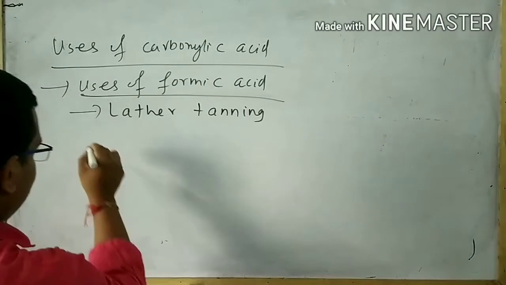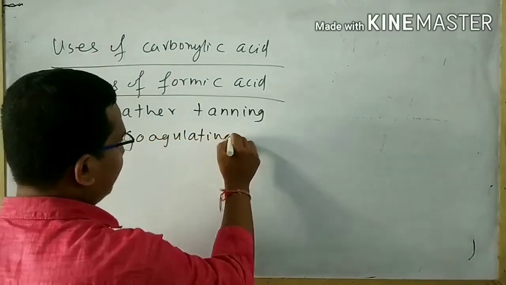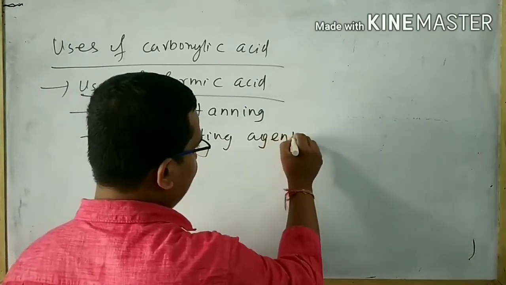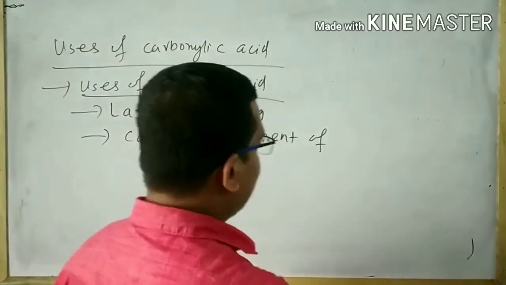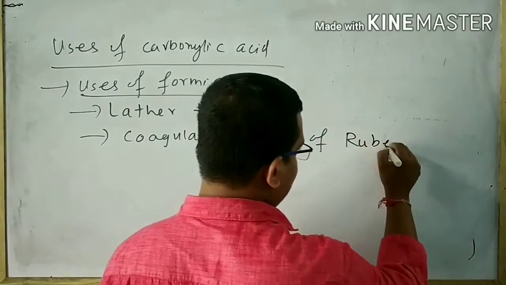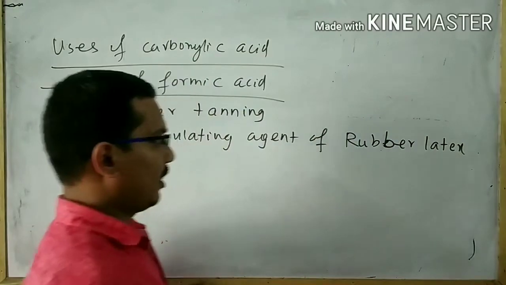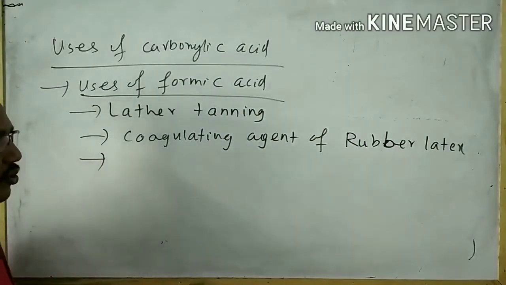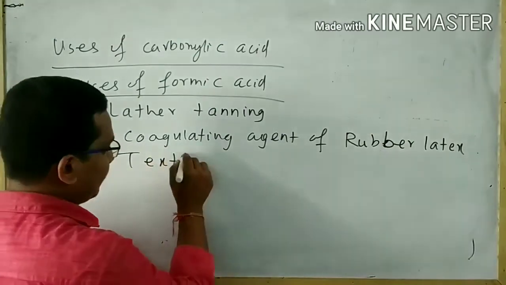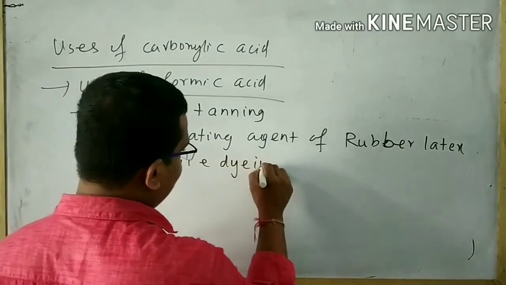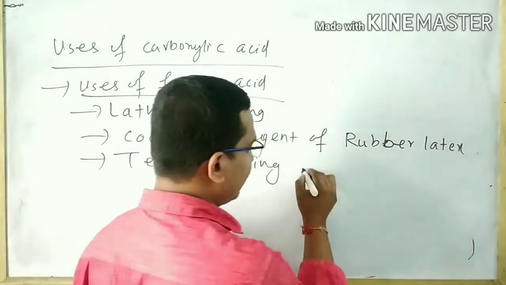Second is a coagulating agent of rubber latex. Third is textile dyeing and finishing.